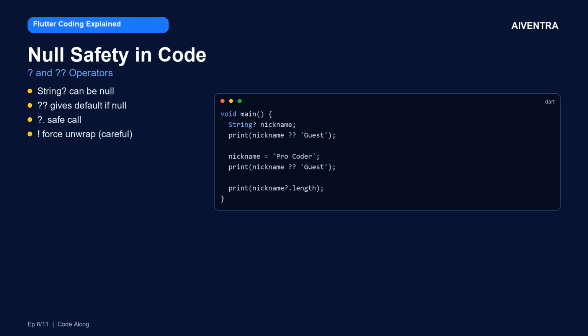We print nickname ?: guest. This operator means if nickname is null, use guest instead. So it prints guest. Then we assign procoder to nickname. Now it is not null. Printing again shows procoder because the value exists.